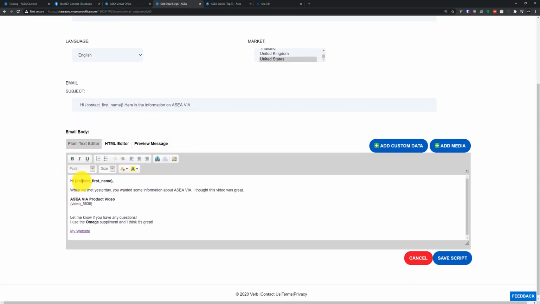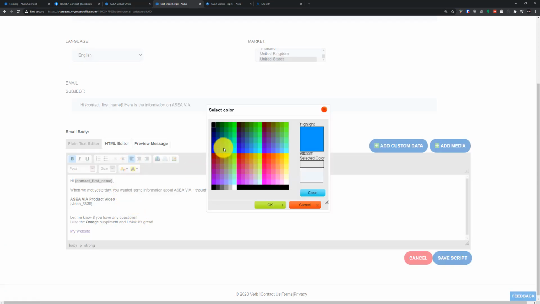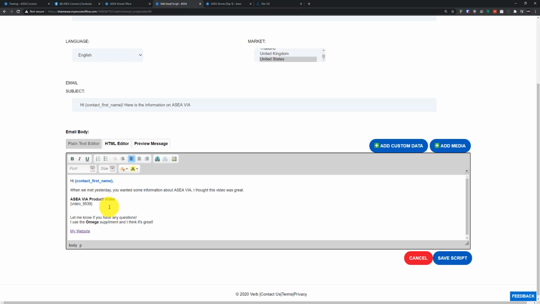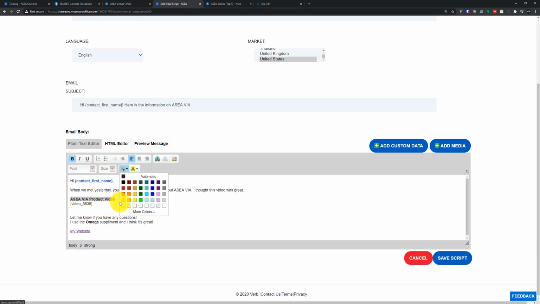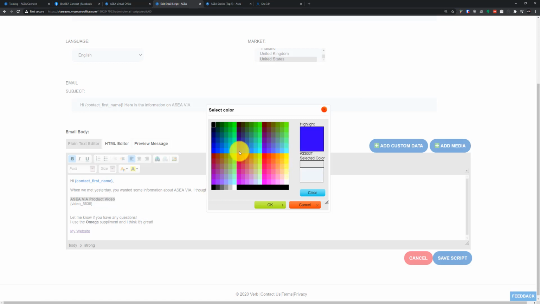You can see that I've already added my contact first name here. I've always found it nice to add a nice ASEA blue to our emails, just to kind of keep the trend of ASEA in all of the things that we like to send. You guys don't have to do this, but it's just kind of a way to make it a little bit more bright and fun for somebody who's getting an email.